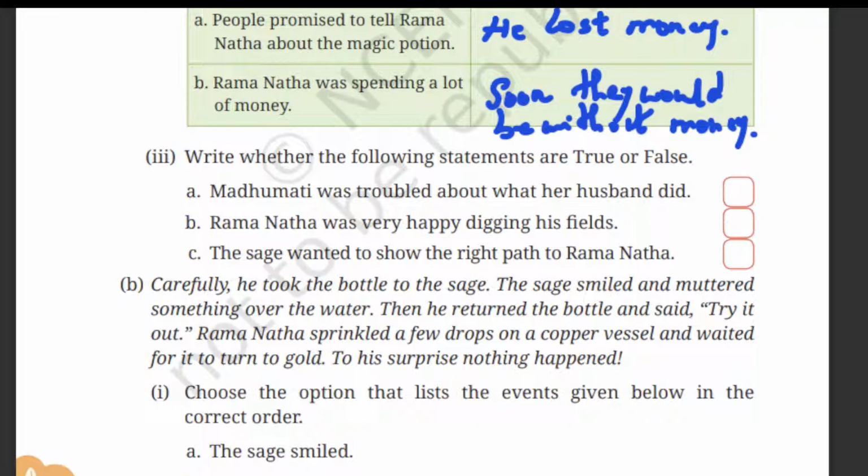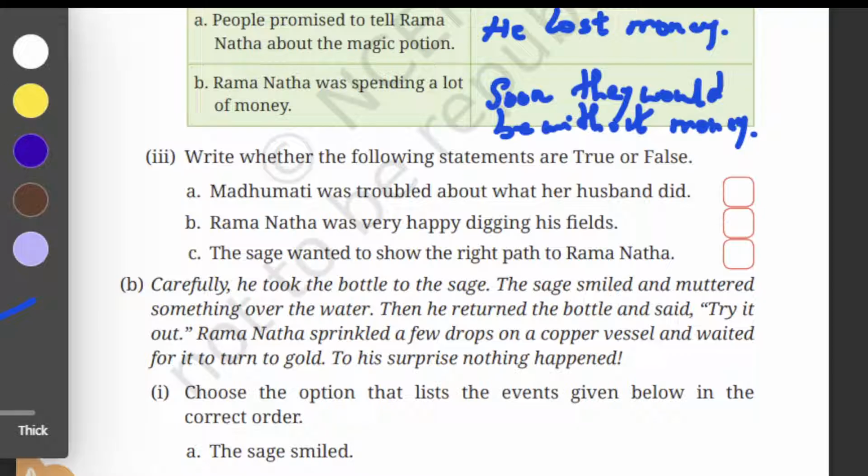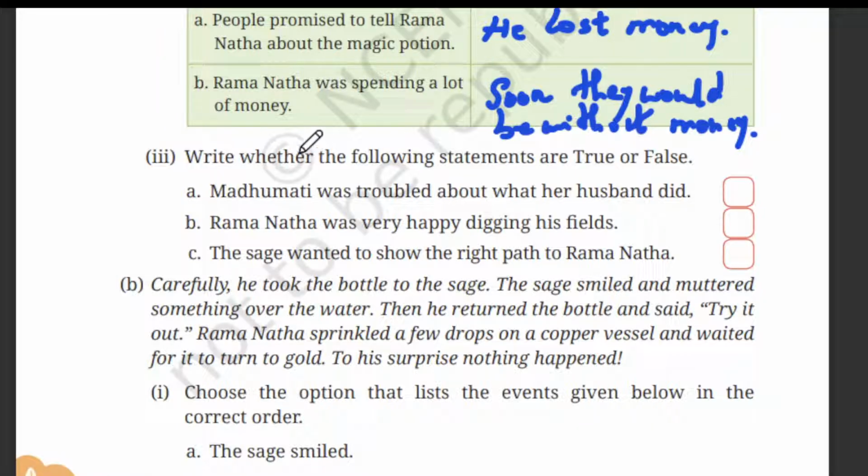Next question. So let me change the color here to red. Write whether the following statement is true or false. This is an important question. They will ask you true or false in your exam. Madhumati was troubled about what her husband did. Yes, Madhumati was troubled. Correct, it's true, because he is always thinking about making the magic potion, right? So Madhumati was troubled.